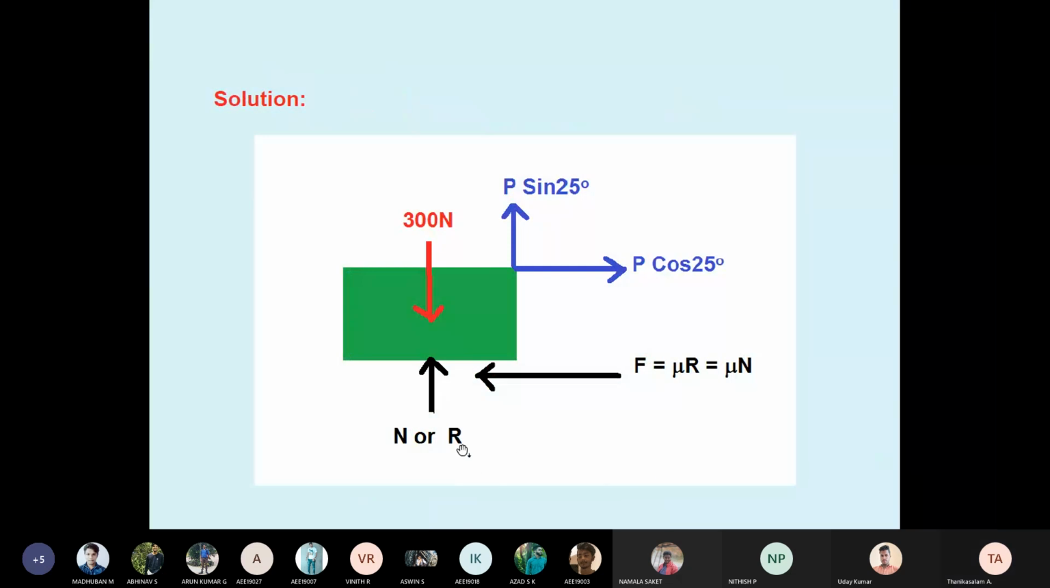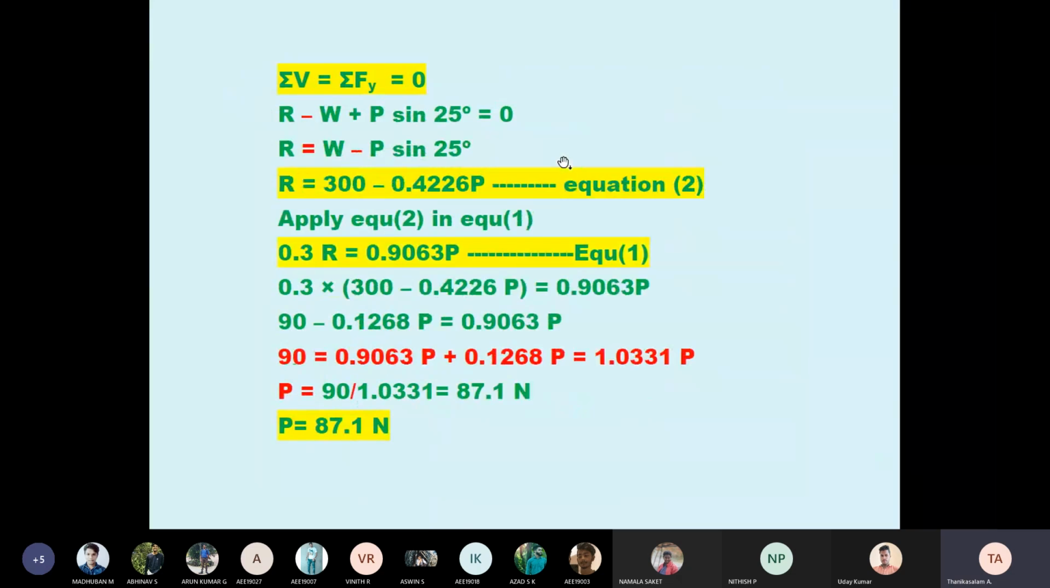What are the forces in the y direction? R minus W plus P sin 25 equal to 0. So taking to the right side, R equal to W minus P sin 25. Therefore R equal to 300 minus 0.4226 P. This is equation 2. Already we have equation 1, 0.3 R equal to 0.9063 P. Now apply the R value in this equation. Therefore 0.3 into (300 minus 0.4226 P) equal to 0.9063 P.